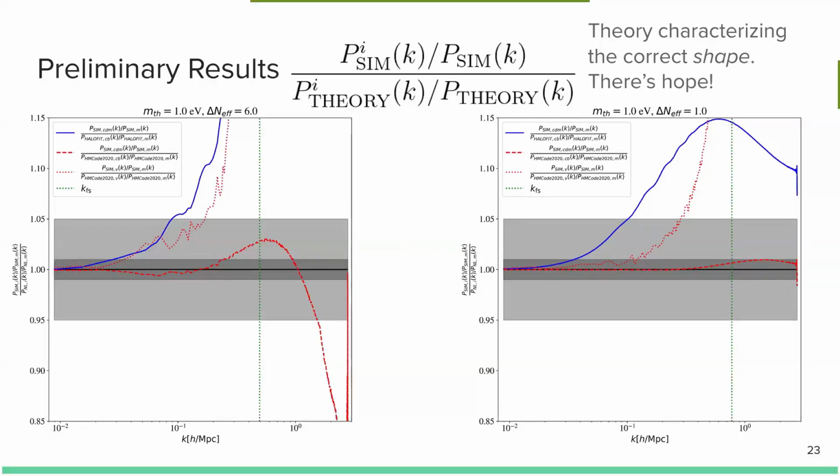What this test aims to do is to see whether or not these codes predict an identical shape of the power spectrum, whether or not the power spectrum is increasing or decreasing at similar scales as evaluated from the N-body simulation. And it seems like in the case of HMcode, it is. It seems that HMcode is predicting the proper shape of the power spectrum, but not the proper amplitude of the power spectrum. So this is an interesting case here, and one that we're going to be digging into a little bit more.